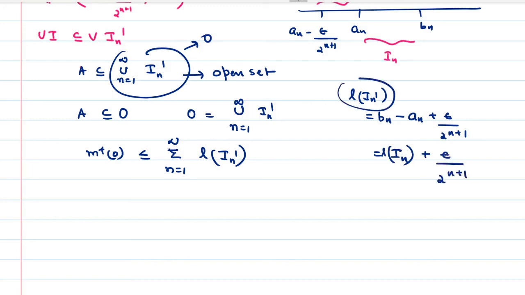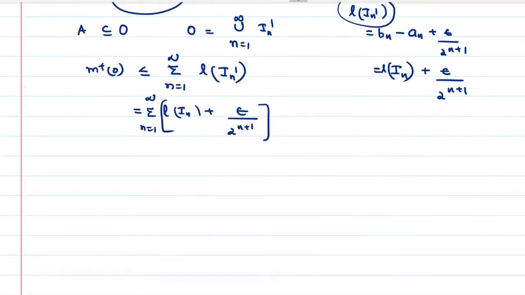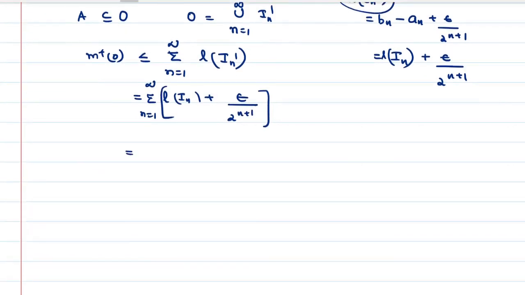So we substitute for length of IN dash. What is it? Sigma n is equal to 1 to infinity length of IN plus epsilon by 2 raised to n plus 1, right? The summation applies to both, which is equal to sigma n is equal to 1 to infinity L of IN plus sigma n is equal to 1 to infinity epsilon by 2 raised to n plus 1.